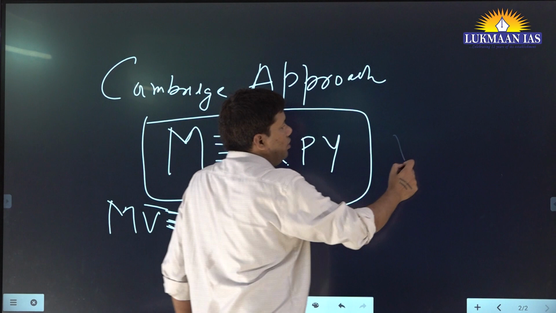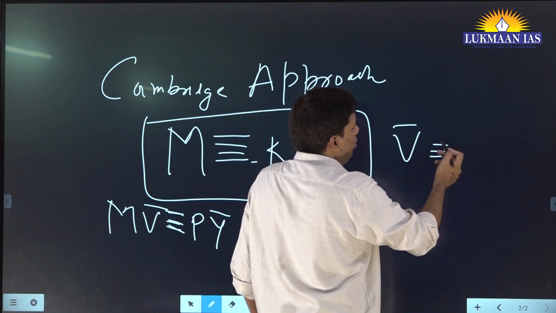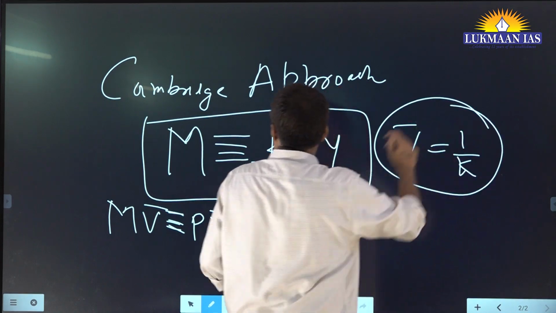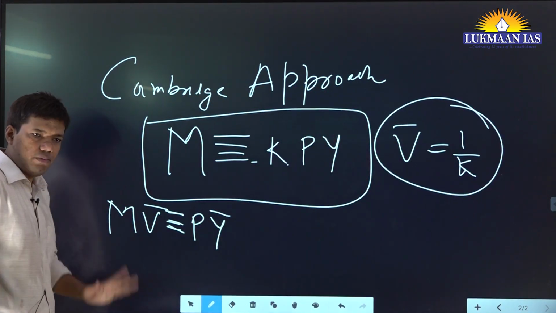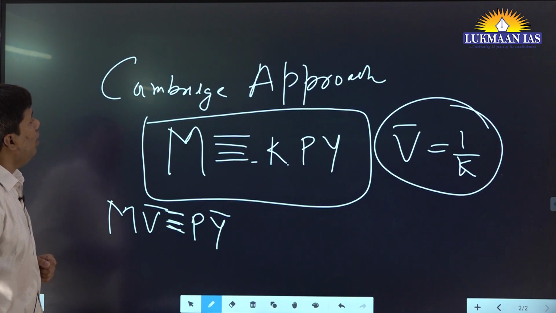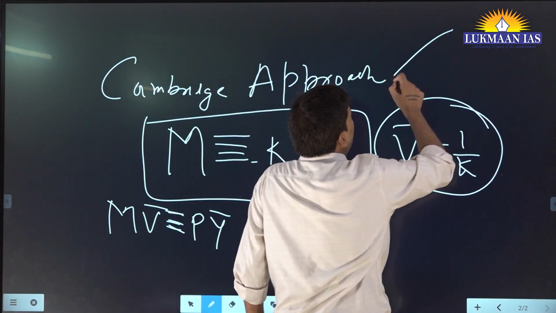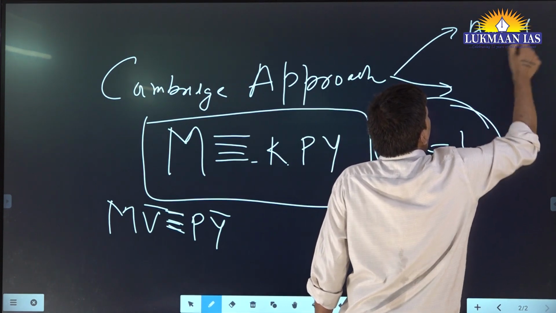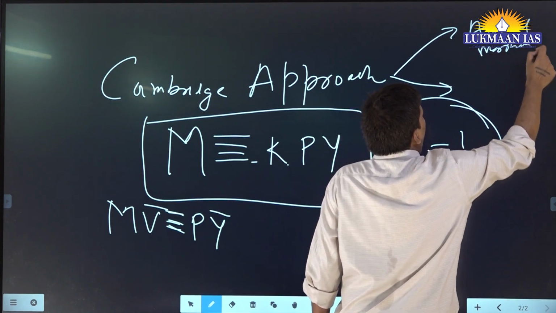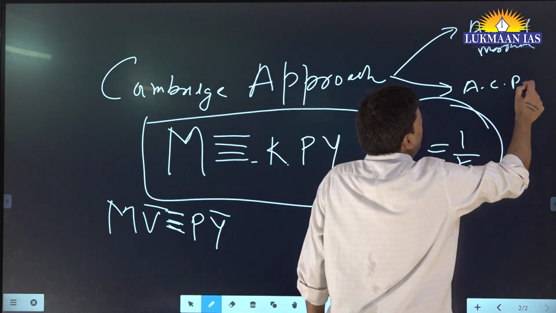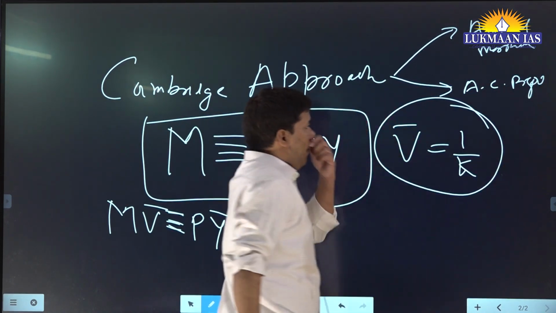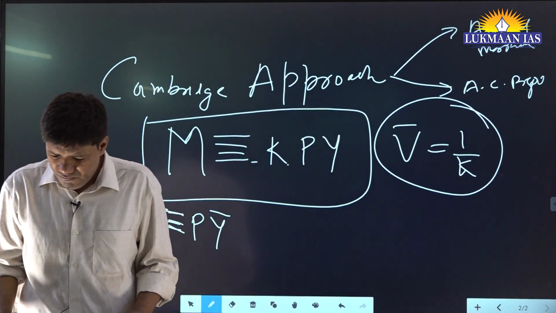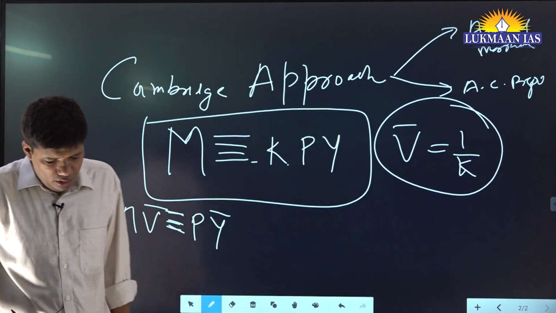V, the velocity, is equal to 1 by K, right? Any problem? I can just take K to the other side. So same thing. And it was given by Alfred Marshall and A.C. Pigou, I think in the 1930s. Fine. Okay.